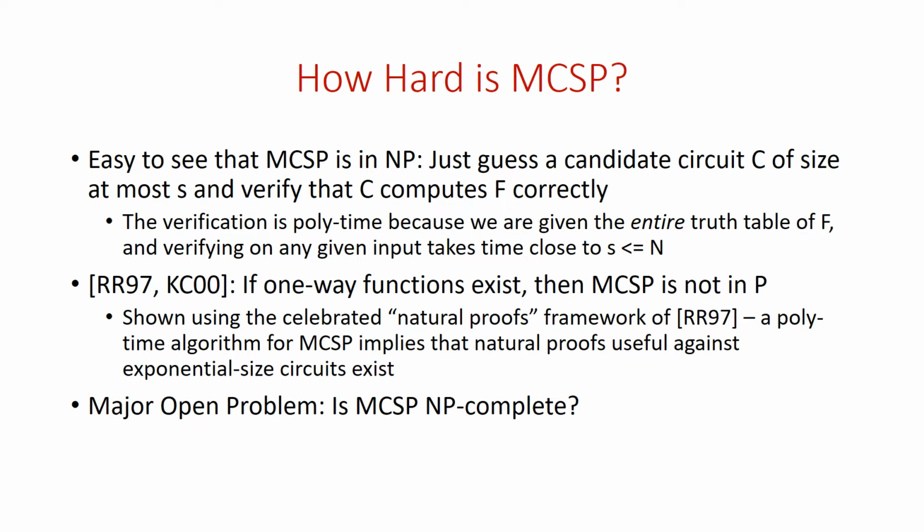So is MCSP in polynomial time? Well, that's considered unlikely. The natural proofs framework of Razborov and Rudich implies that under standard cryptographic assumptions, the assumption that one-way functions exist, MCSP is not in P. And this was observed by Kabanets and Cai in their seminal work studying the minimum circuit size problem in detail. But a major open problem is: is MCSP NP-complete? MCSP is in NP, MCSP is not in P. So a natural conjecture is that MCSP is NP-complete.